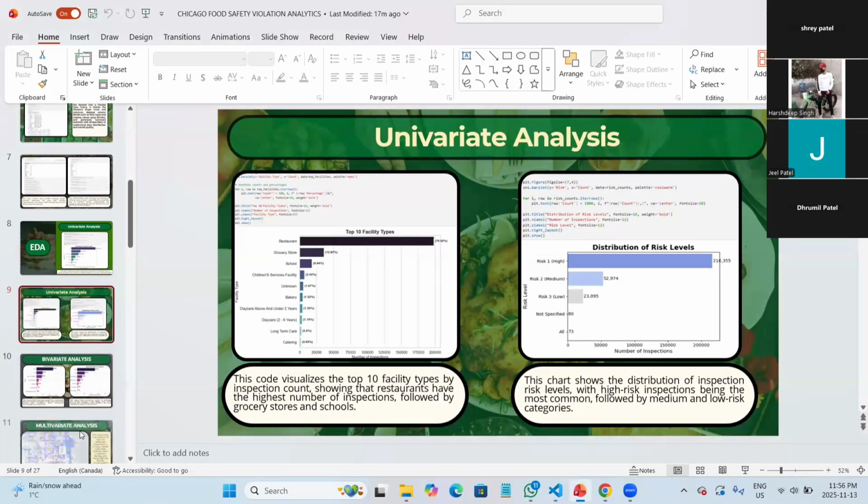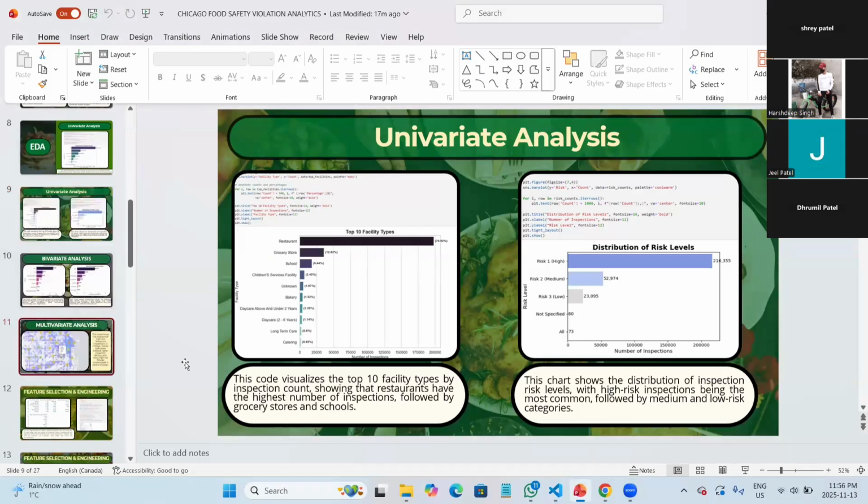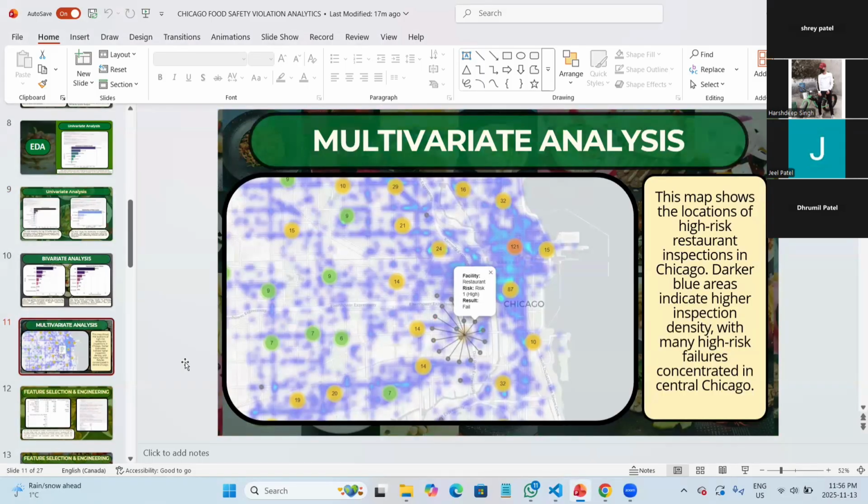So when we run that code, we get the map as a PNG file. Here you can see, the blue part shows the inspection ratios. As we come more towards Chicago downtown, the risk gets higher. As we go beyond Chicago, the risk is high, as marked by green, yellowish, and red.